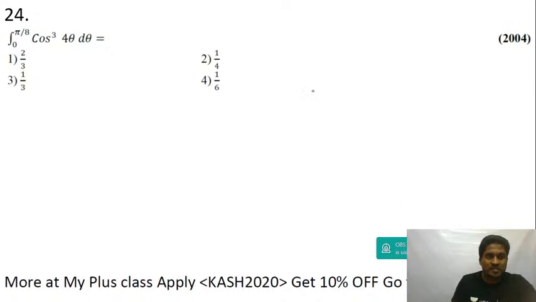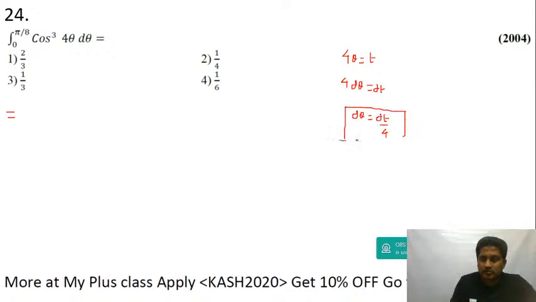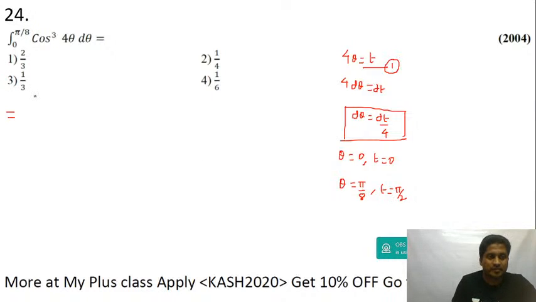So we will use the same logic, guys. I'm going to put 4 theta is equal to t. Now I get 4 d theta is equal to dt, so d theta is equal to dt upon 4. Call this equation 1. When theta is equal to 0, t is equal to 0. When theta is equal to pi by 8, t is equal to pi by 2.